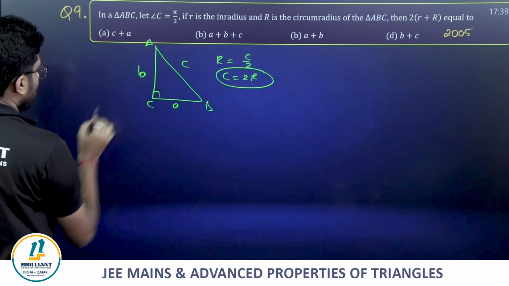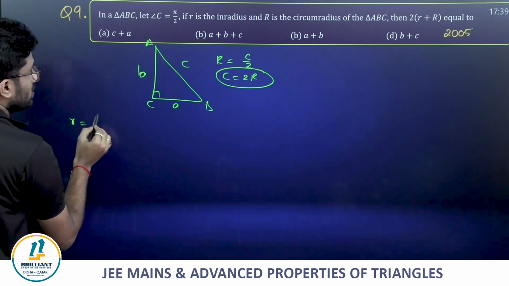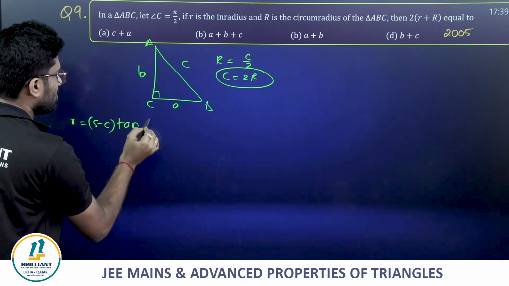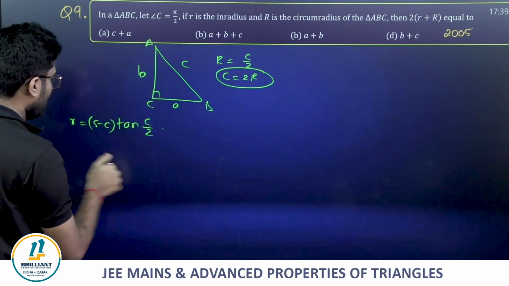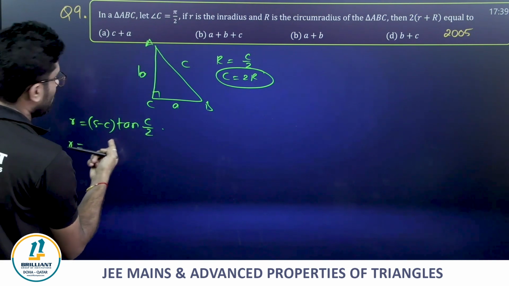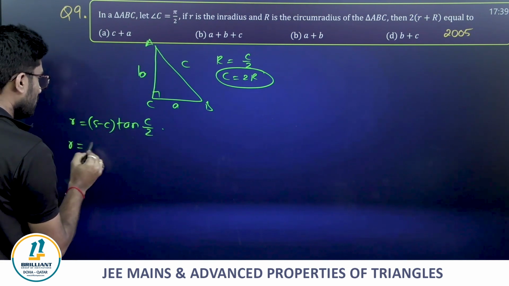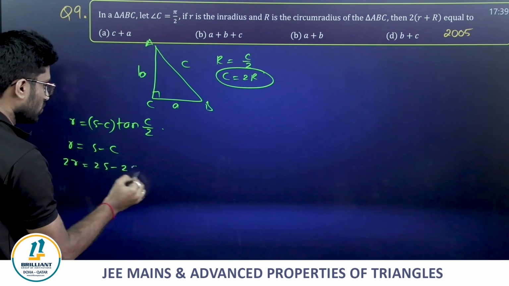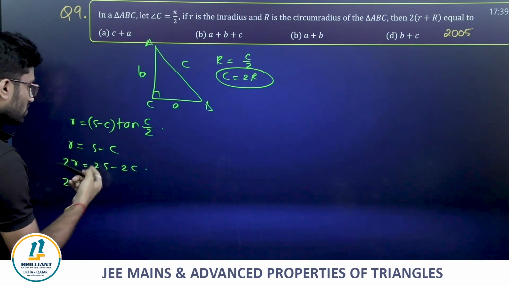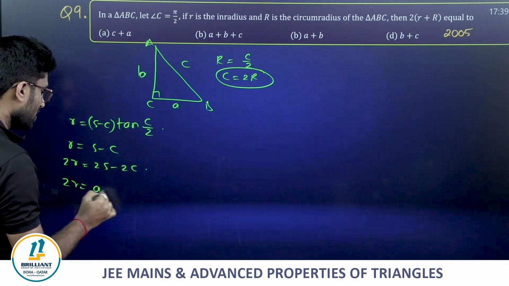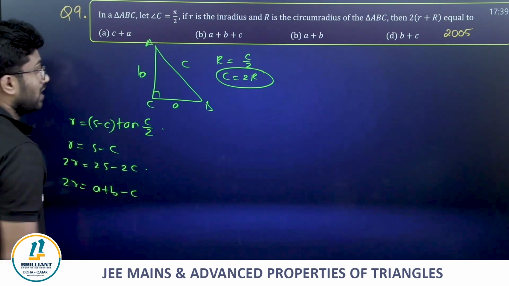Now already we have seen small r is equal to s minus c into tan C by 2. Why did I take this, guys? Because I know angle C. So r is equal to s minus c, as tan C by 2 is 1. What is s? r is s minus c. Now 2r is equal to 2s minus 2c. 2s is a plus b plus c, minus 2c. That becomes a plus b minus c we get.